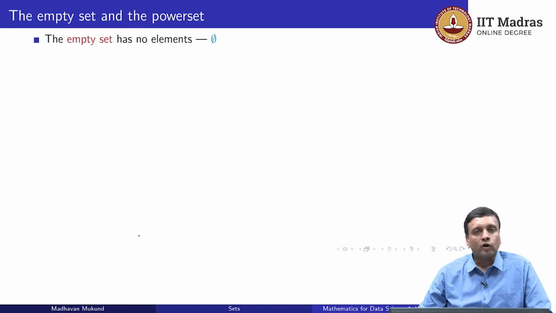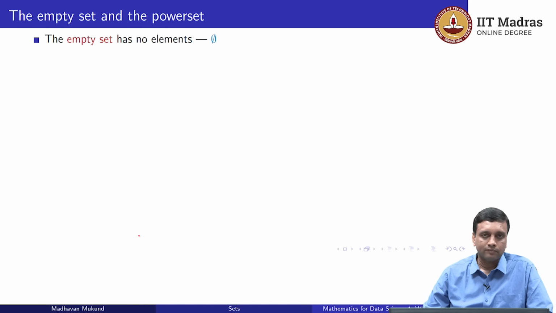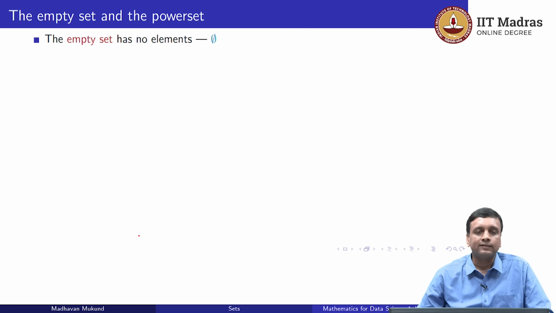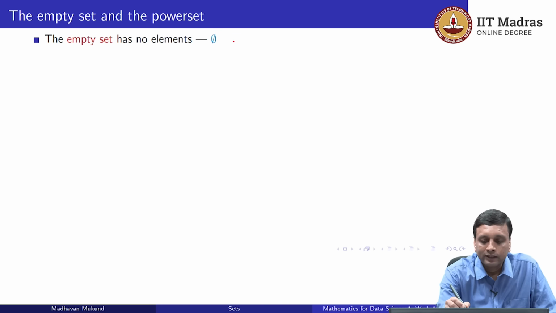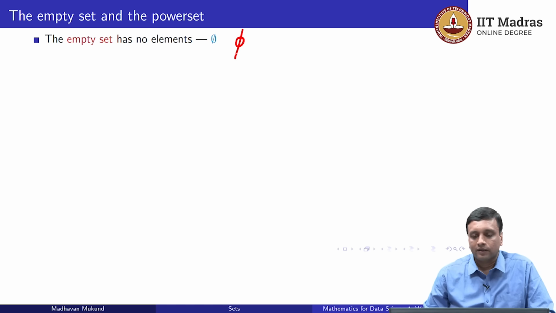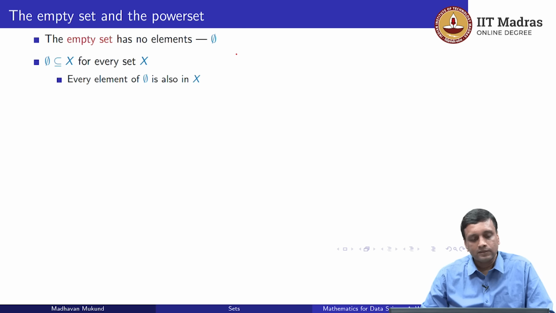Now there is a very important set, just like 0 is very important in numbers. There is a very important set in set theory, the equivalent of 0: the set which has no elements. The set which has no elements is called the empty set and is written in this way. You can think of it as a 0 with a line across it. This Greek letter phi symbolizes the empty set, so it has no elements.